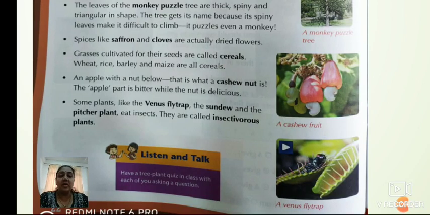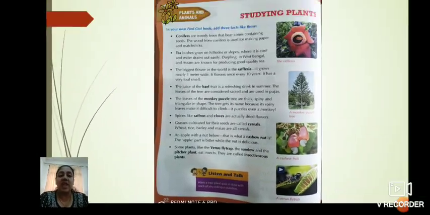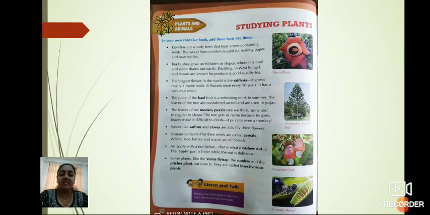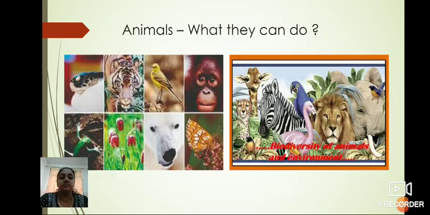Understood? So, these are some interesting facts about plants. Really, these are interesting. We don't know about this, isn't it? Yes. Now, let's see what is there in the picture. Oh, many animals are there, wild animals. Now tell me, what do you think about the animals? Like plants, are they also useful and important for us? Let's see.